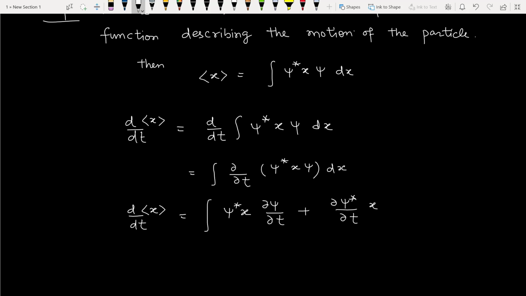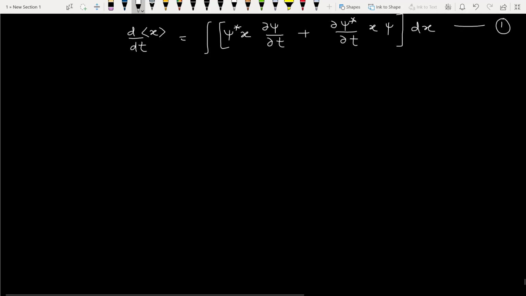Here the position of the particle we assume to be the same with time. So we have taken psi star and psi as two wave functions. So we mark this as equation number 1. In this equation we substitute the two values.